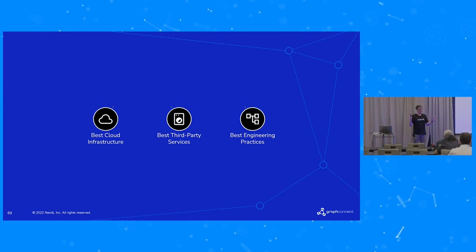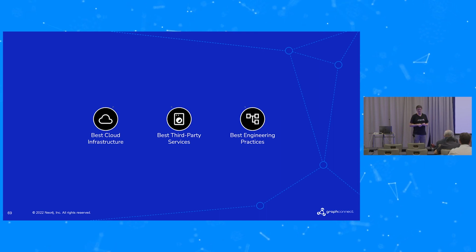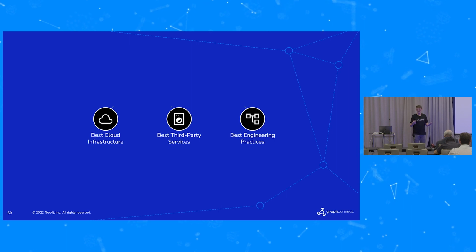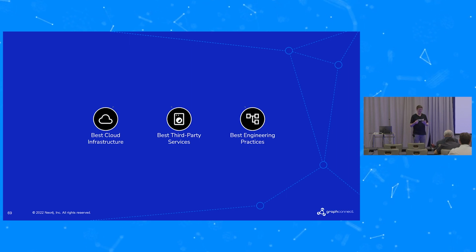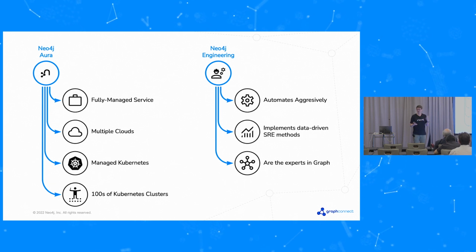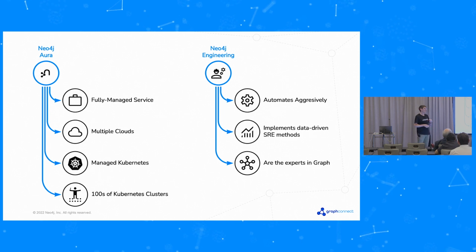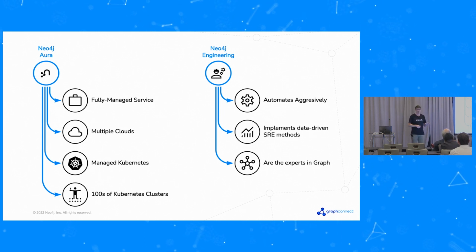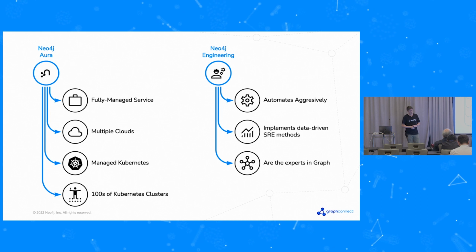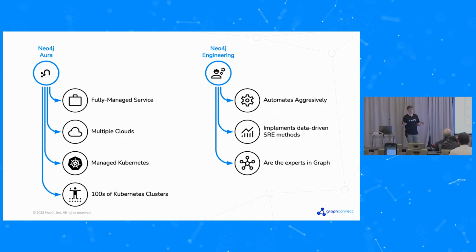So that was my run through the 3 principles and then a little bit of a glance into the future. I'm just going to leave you with a summary, some takeaways from this. How I would describe it is that Neo4j Aura is a fully managed service. We talked about that at the beginning. It runs on multiple clouds. On those clouds, it's running on Kubernetes, in fact, managed Kubernetes. And we're running hundreds of Kubernetes clusters. That's quite a big deal.